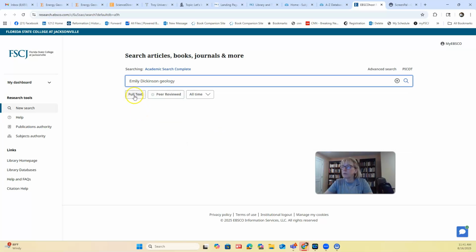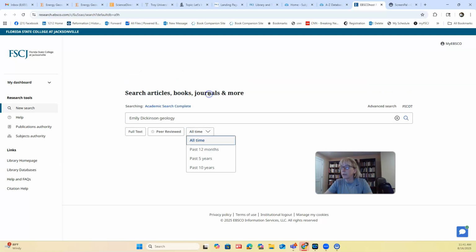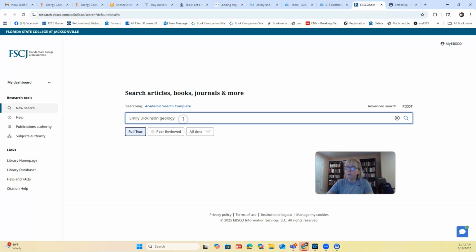And we don't really care if we have full text. It's clicked peer reviewed, and it's all time. We could say past 12 months, but let's just go with all time. And it looks like full text is clicked, but anyway. Okay, so let's hit enter.